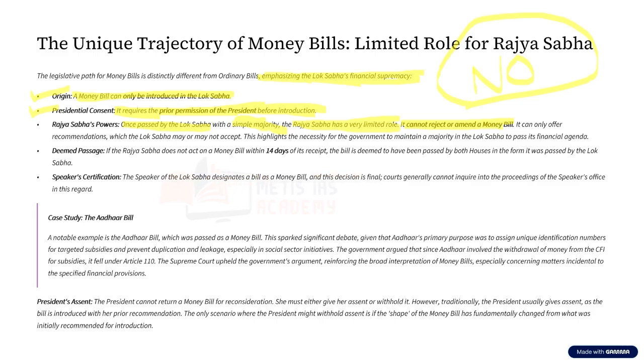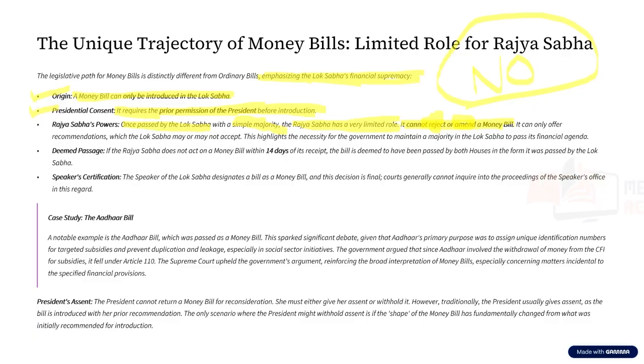In ordinary bill, we saw that once the Lok Sabha passes the bill, it goes to Rajya Sabha. Rajya Sabha had different options. Option one was accepting the bill. Here also Rajya Sabha can accept the bill. Option two was Rajya Sabha rejecting the bill. But here Rajya Sabha cannot reject the bill. The third option in ordinary bill was that Rajya Sabha could make certain amendments. But here, can Rajya Sabha make amendments to the money bill? No, Rajya Sabha cannot make amendments to the money bill.